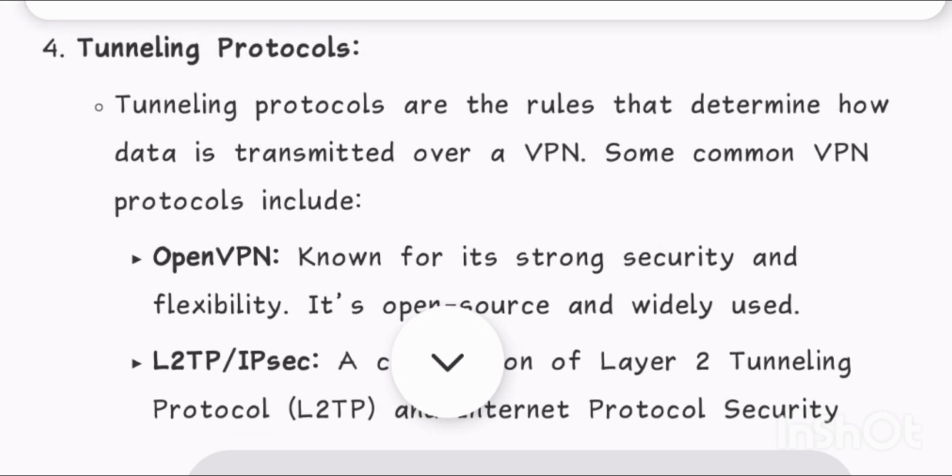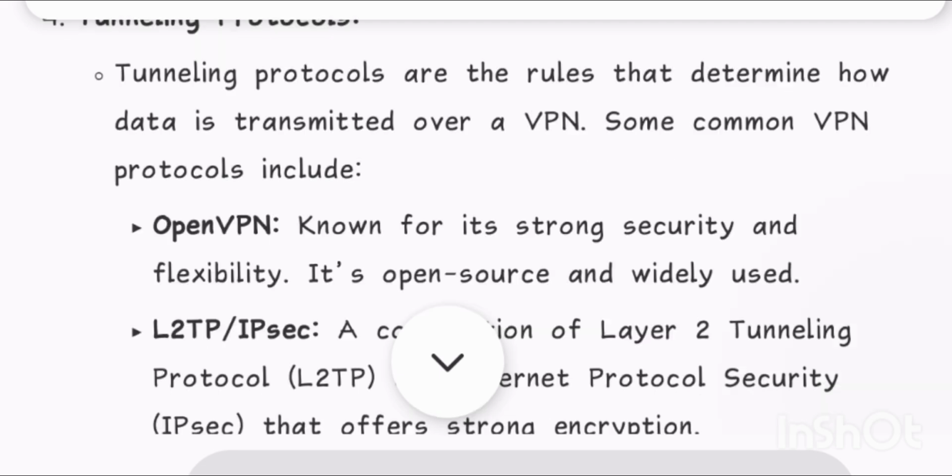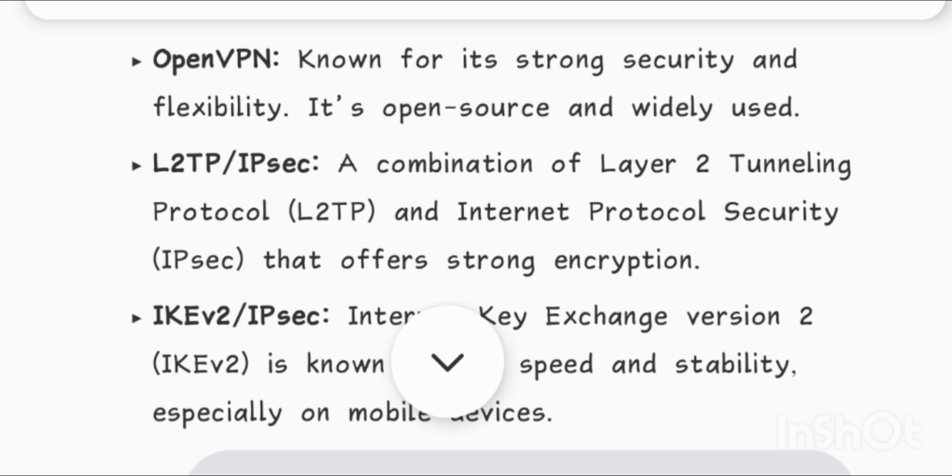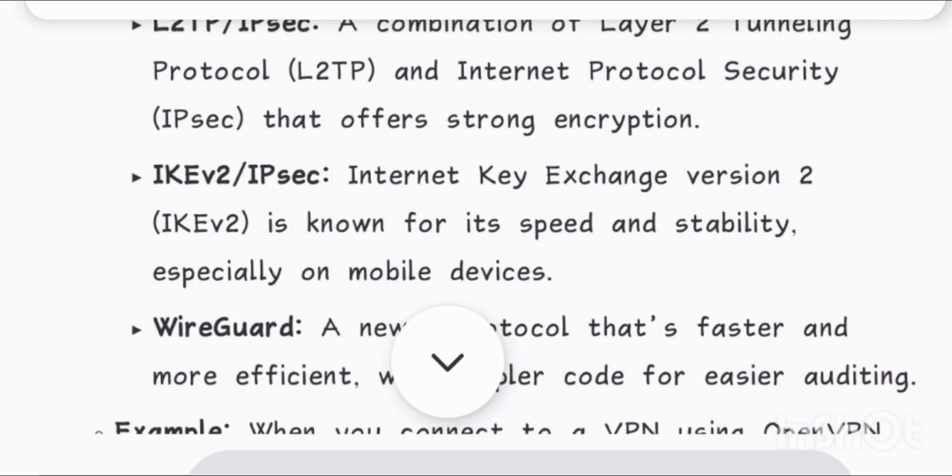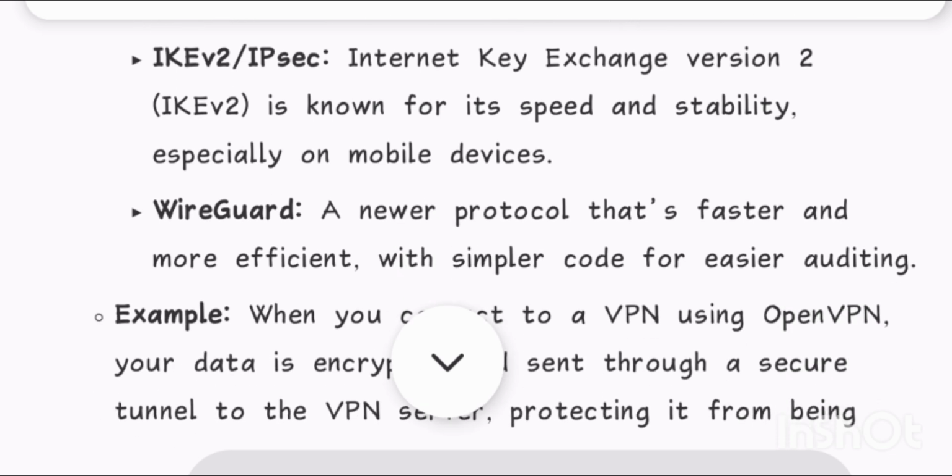4. Tunneling protocols. Tunneling protocols are the rules that determine how data is transmitted over a VPN. Some common VPN protocols include OpenVPN, known for its strong security and flexibility. It's open source and widely used. L2TP/IPsec, a combination of Layer 2 Tunneling Protocol, L2TP, and Internet Protocol Security, IPsec, that offers strong encryption. IKEv2/IPsec, Internet Key Exchange version 2, IKEv2, is known for its speed and stability, especially on mobile devices.